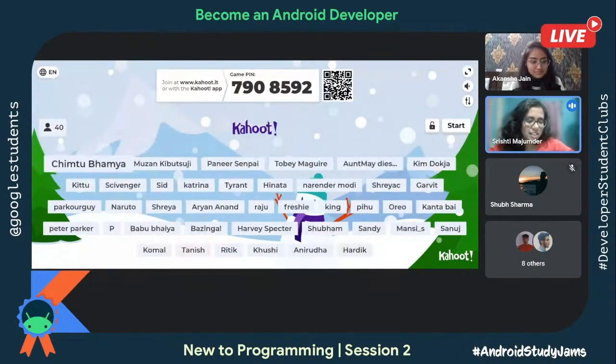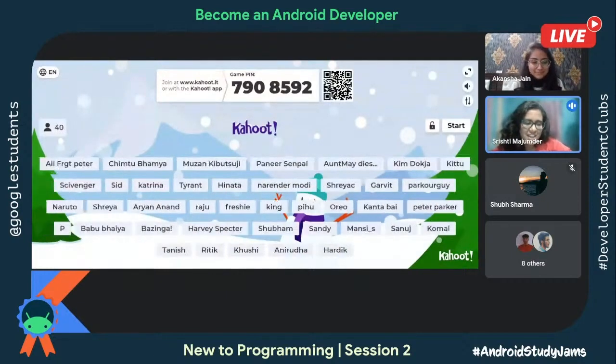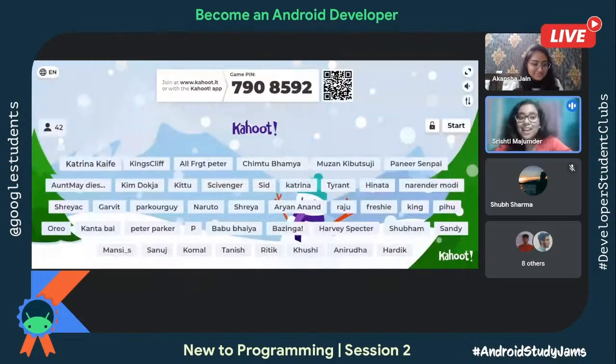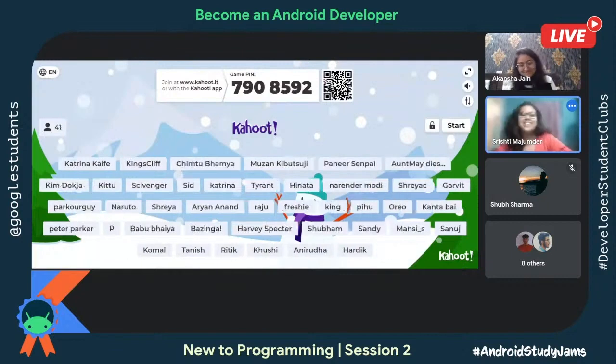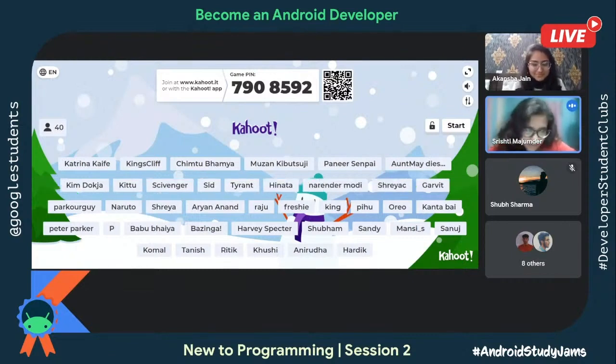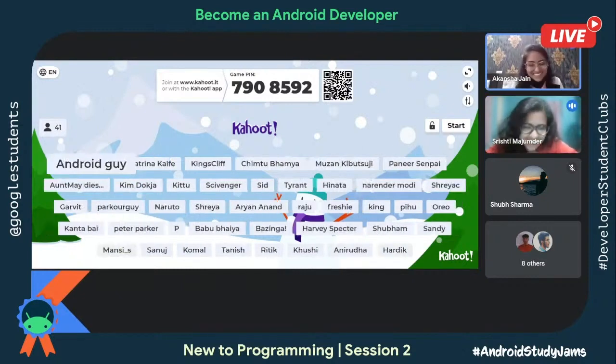Muzan Kibutsuji. Tim Bhaiya. All forget Peter. अरे बाप रे. Oh God. जो भी दे रहा है ना ये सब, यार बड़ा मार खाओगे बाद में. जिन लोगों ने नहीं देखा अभी तक मूवी, उन्हें ये मत दो ऐसा. Katrina. Okay, so we have 2 Katrina and Vicky, I always forget. Kaushal. Vicky Kaushal.